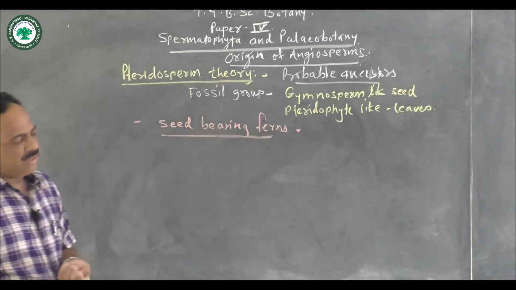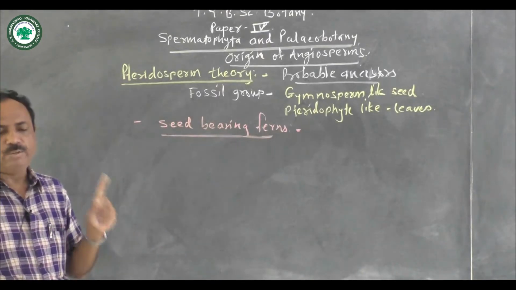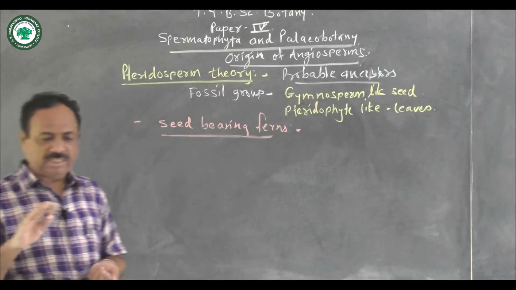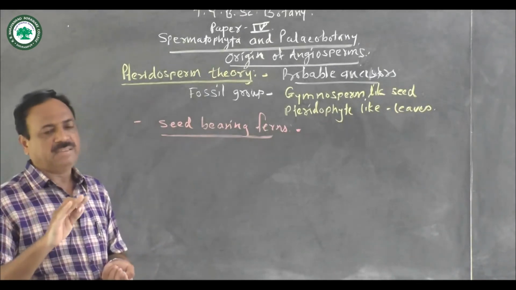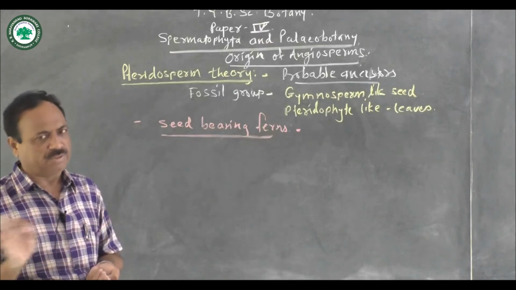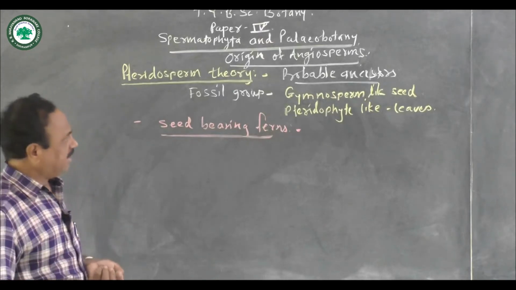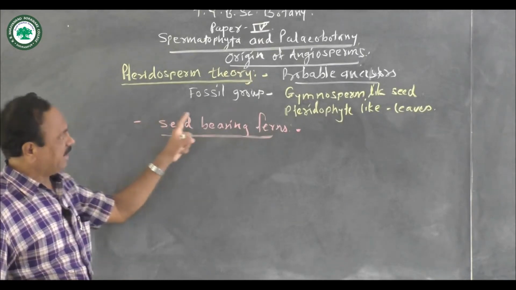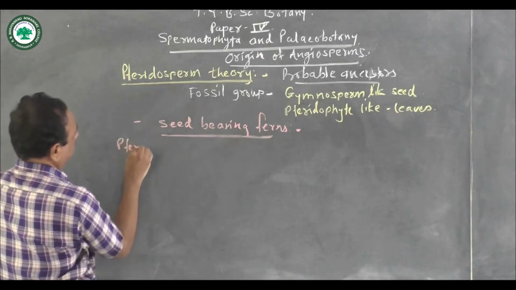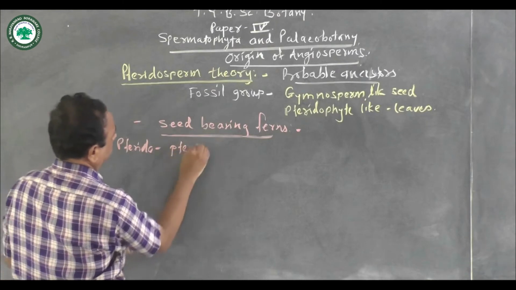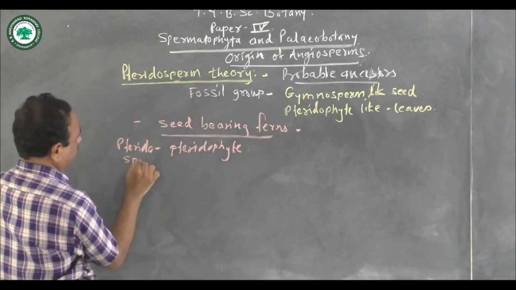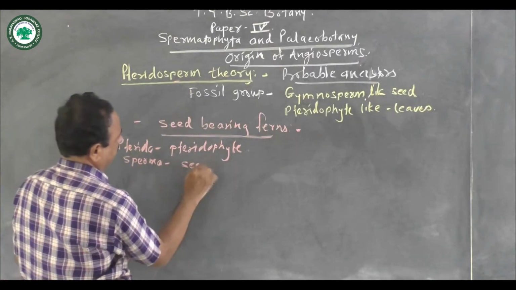Actually, if we see the pteridophytes, these are non-flowering plants. As they are non-flowering, they do not produce seeds, and as they do not produce seeds, they do not produce fruits. In this theory, the pteridosperm, pterido means pteridophyte and sperma means seeds.